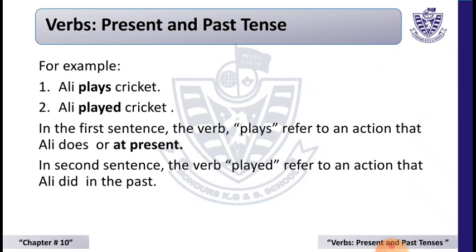For example, Ali plays cricket, and second example, Ali played cricket. Students, we can see that in the first sentence the verb is plays, and in the second sentence the verb is played. In the first sentence, the verb plays refers to an action that Ali does, meaning at present. But in the second sentence, Ali played cricket, played refers to an action that Ali did in the past.